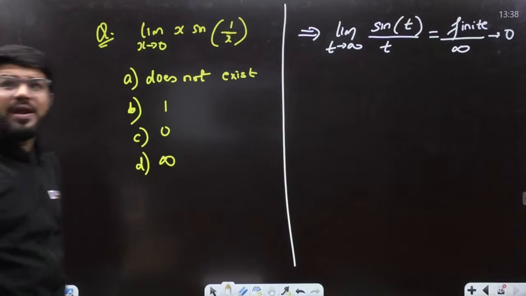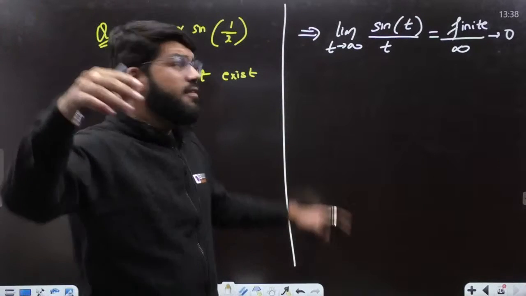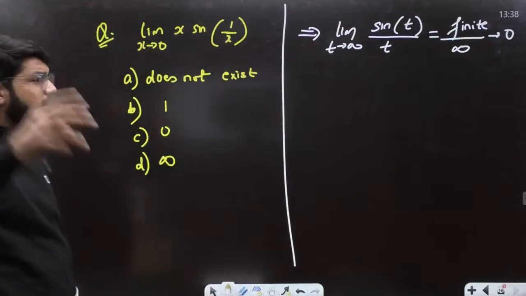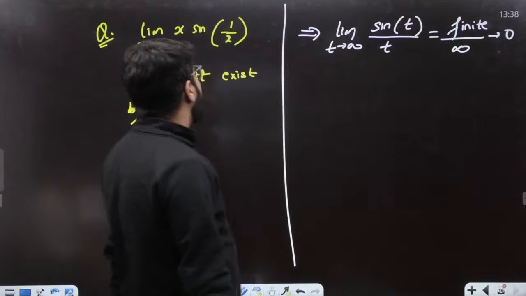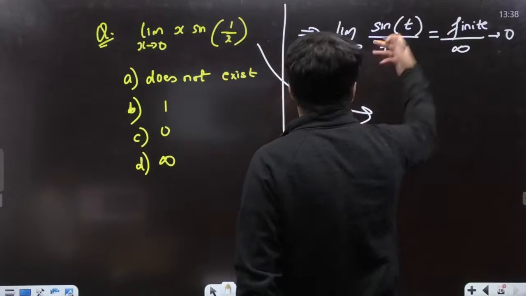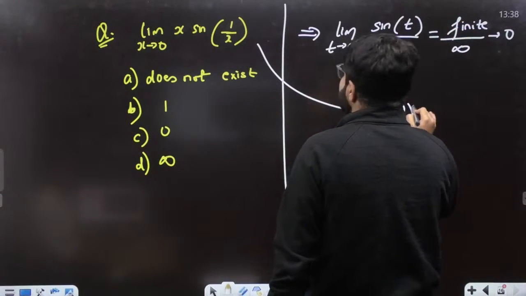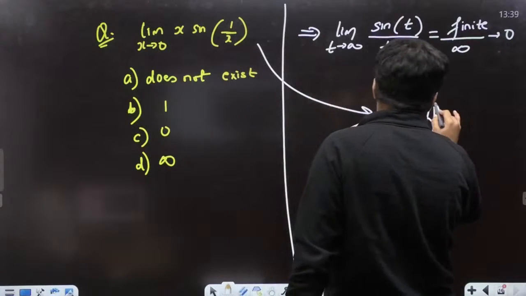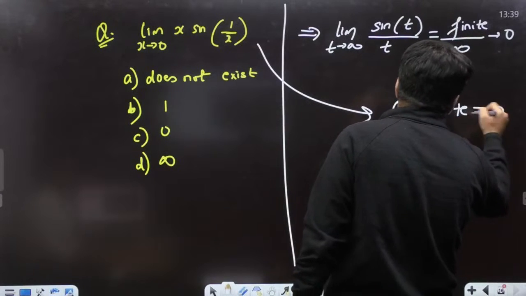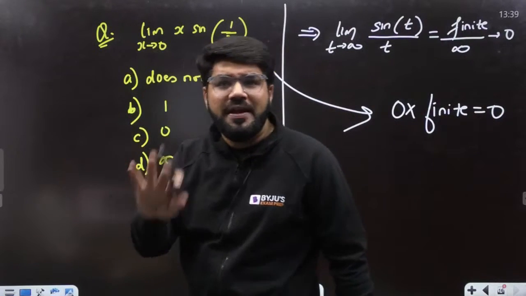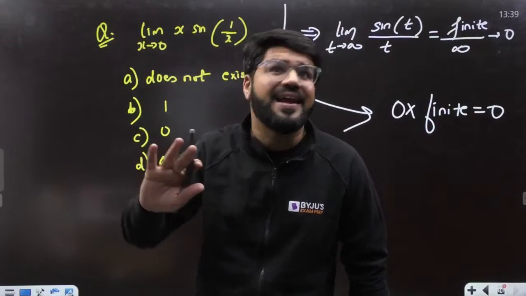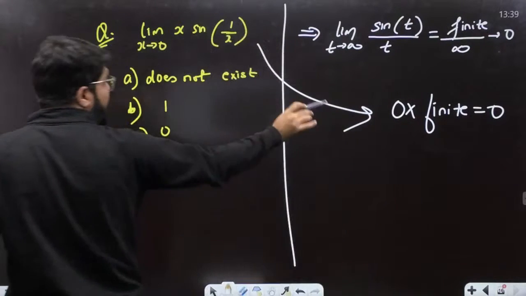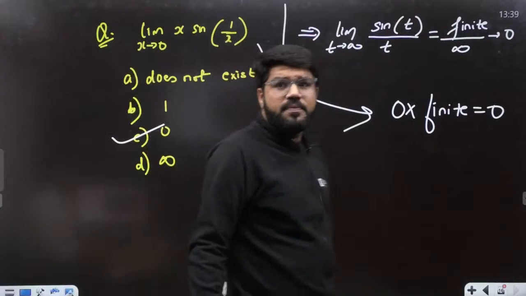Now, why is it tending to 1? That happens when t is tending to 0 in sine t by t. Baba, no, that is a mistake. It's not 1, dear. You can also see it directly here, if you don't want to convert to t. It is 0 into sine of 1 upon 0, and sine infinity is finite. 0 into any finite value, positive or negative, would always be 0. Taking x tending to 0 plus or 0 minus is not needed, and the answer is going to be C.